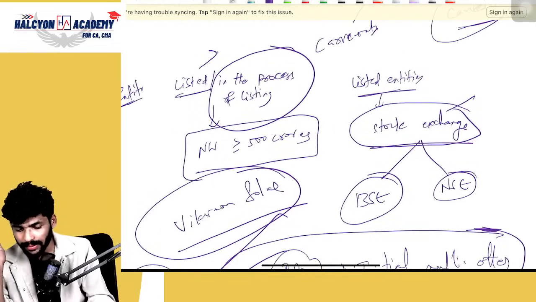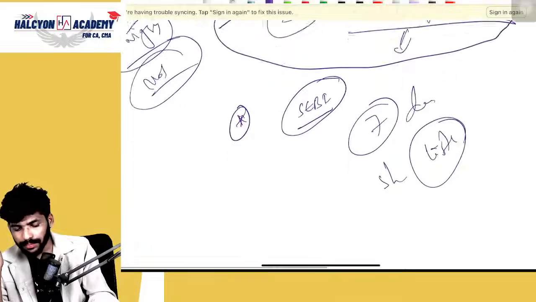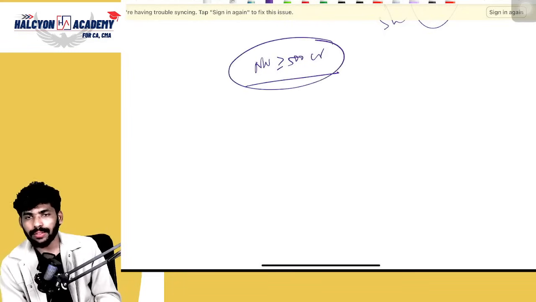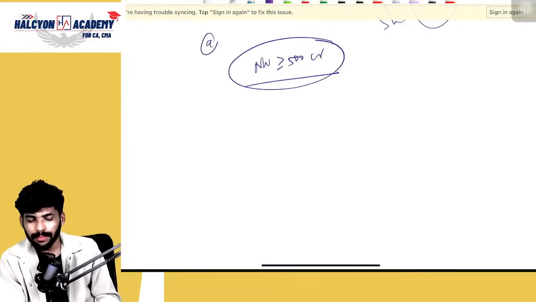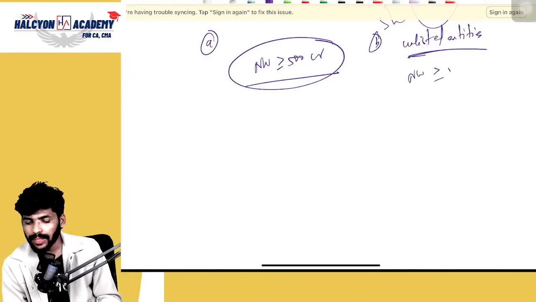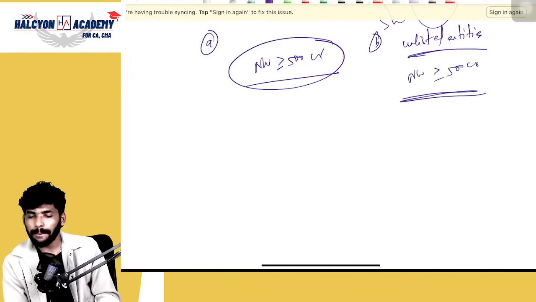Correct or not? Okay, so what is the first condition, guys? Listed entities or entities in the process of listing: their net worth should be more than or equal to 500 crores. That's the first point, A. Next, point B: even for unlisted entities where Ind AS is applicable, those companies' net worth also should be 500 crores or more.